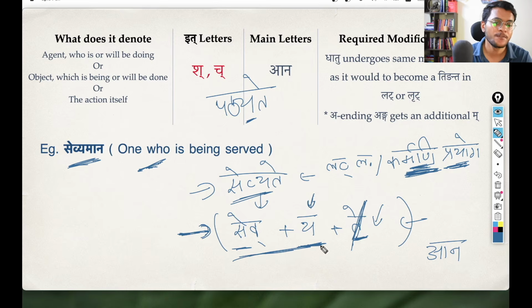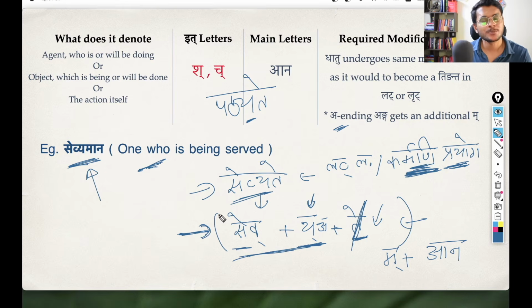So you have this sevya, again an a ending anga. So again this sevya has that a, right? So due to this rule, you are getting that additional ma. So essentially you are getting this mana. So what you have is this sevya mana. That is what you get here. Sevyamana, one who is being served.